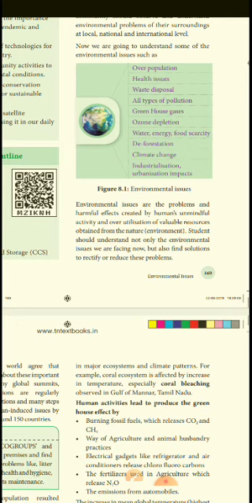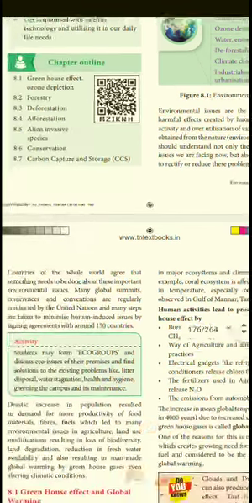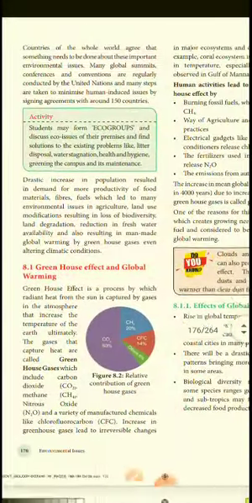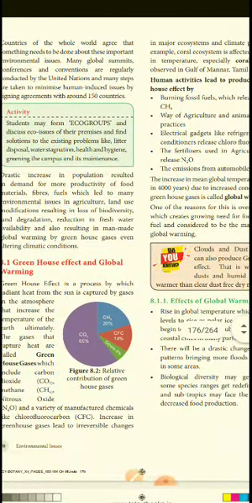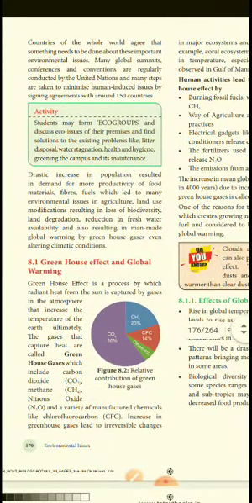Students should understand not only the environmental issues we are facing now, but also the solutions to rectify or reduce this problem. That's why in your 12th standard chapter we frame this lesson. Countries of the whole world agree that something needs to be done about these important environmental issues. Many global summits, conferences and conventions are regularly conducted by the United Nations, and many steps are taken to minimize the human induced issues by signing agreements with around 150 countries.